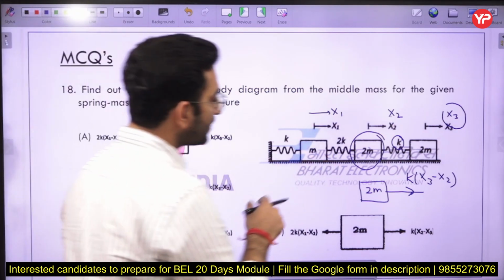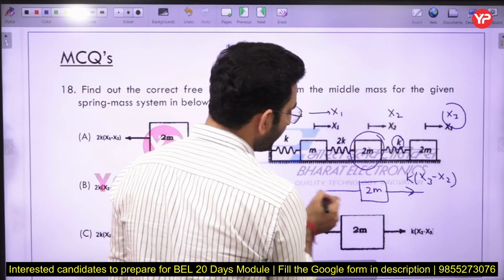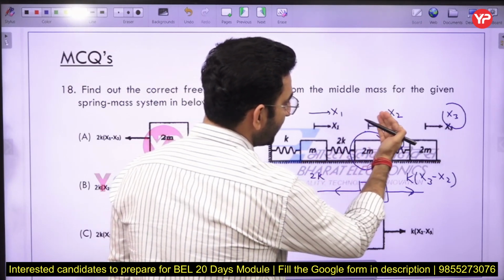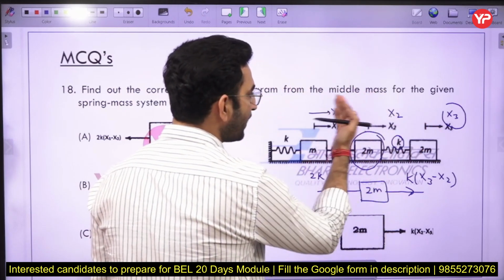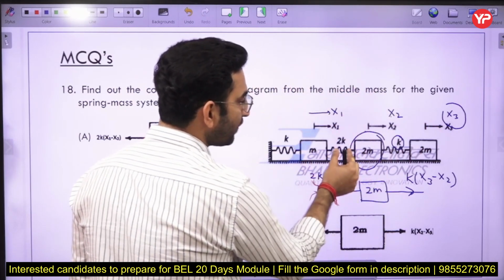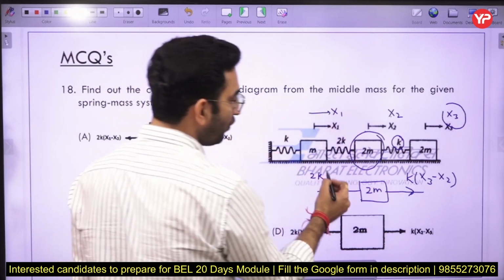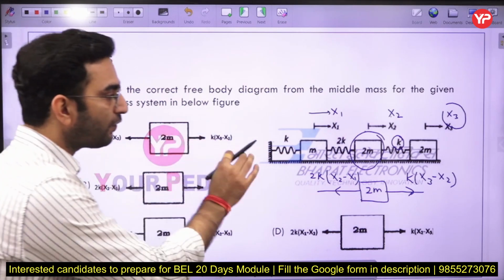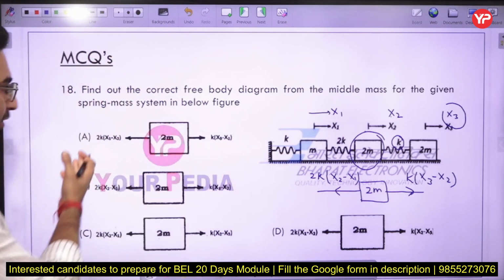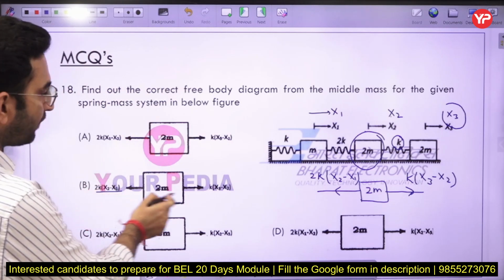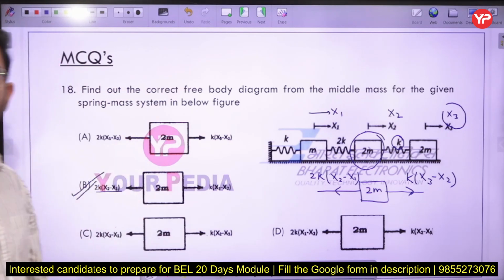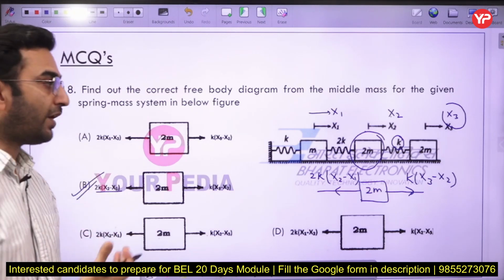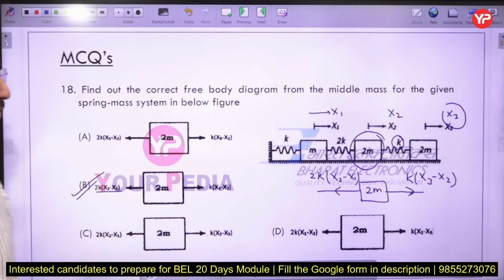In the same way, here we have a spring of stiffness 2K. The middle mass has a displacement of x2, and correspondingly the first mass has a displacement of x1. So I can say the net force of this particular spring is going to be equal to 2K (x2 minus x1). This will be the net force acting over the middle mass. So option number B, 2K (x2 minus x1) and K (x3), will be the correct one here. Again, it's a very simple question. You just have to create the free body diagram by considering the net displacement of the springs.